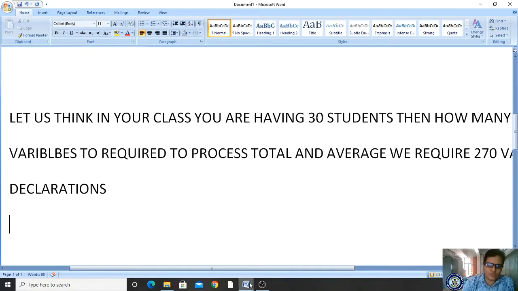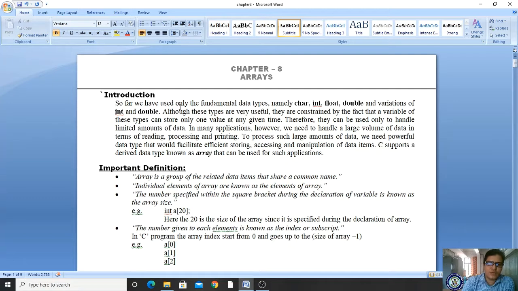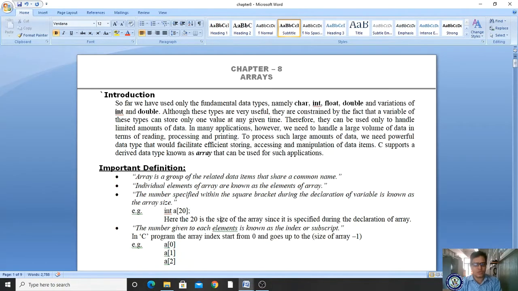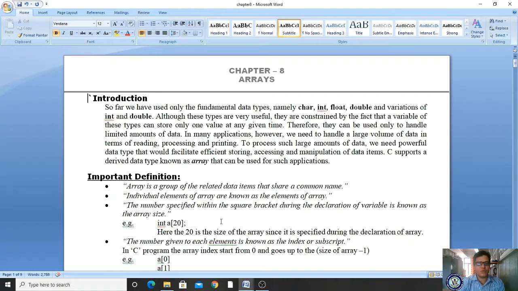To overcome this, we are using the concept of arrays. As you are seeing, it is a simple program, but it becomes complex if we do it in the general manner as we did till now. So to overcome this, we are using the concept of arrays.